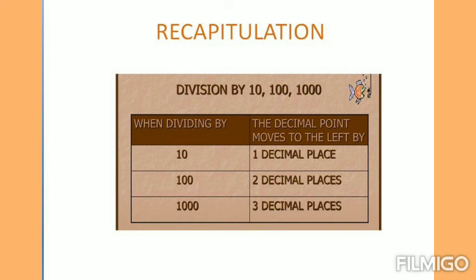Now the time for recapitulation, children. Today in this session we have learnt about division of decimal numbers. Division by 10, 100, 1000. When you are dividing by 10, you have to move one place to the left of the decimal point, and when dividing by 100 we have to move 2 decimal places to the left. When dividing by 1000 we have to move 3 decimal places to the left. And also we have learned dividing a decimal number by a whole number, and dividing a decimal number by a decimal number. That also you practice in your notebook.